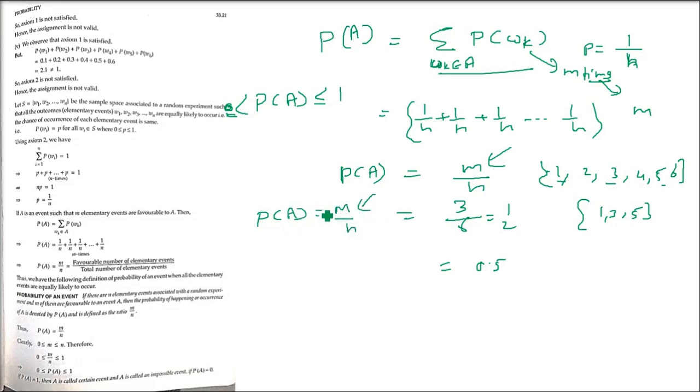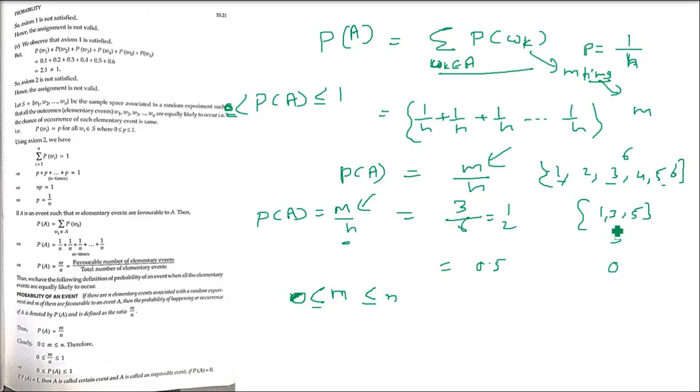P(A) is m by n, where m is the number of favorable events and n is the total number of events. So m will be lesser than n, so m will be between 0 and n, because the favorable cases will be a subset of the sample space only.